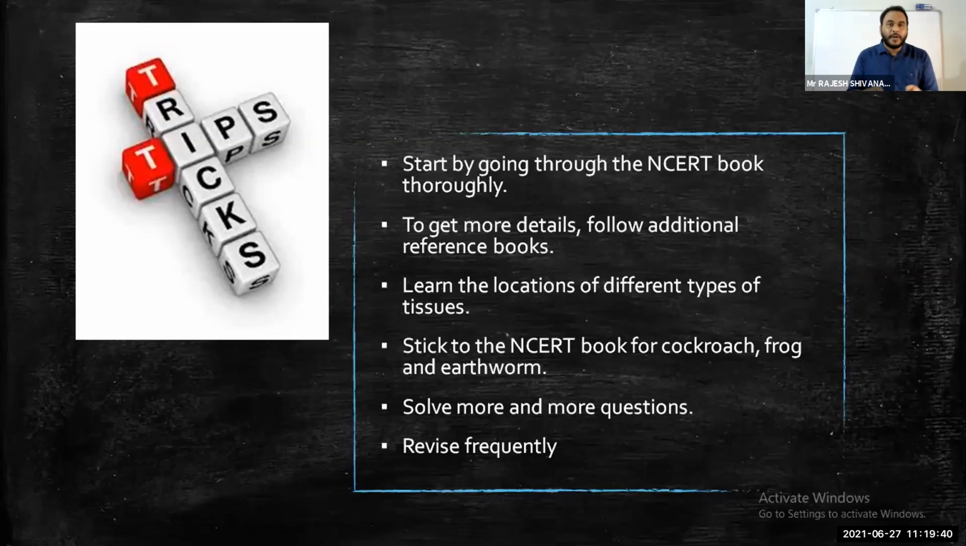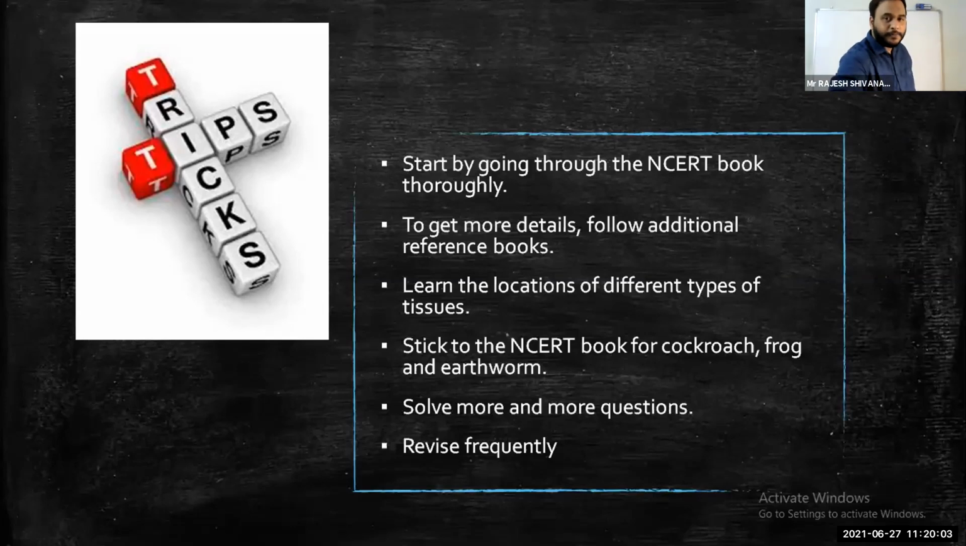Now make a tabular form: tissue name, type of tissue, location, function. Make the columns in tabular form so that you remember and concentrate properly. It will definitely give you one MCQ in the final NEET examination. Tissue name, subtissue name, subtype name, location, function. Very, very important. We expect one MCQ from that.